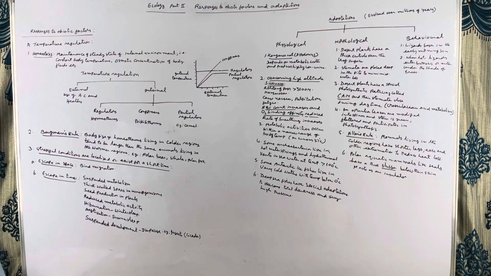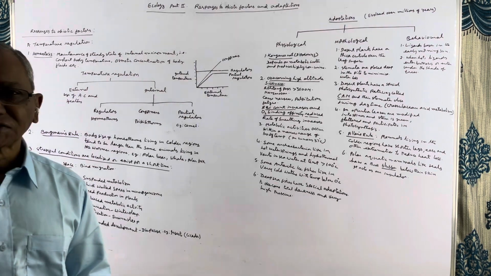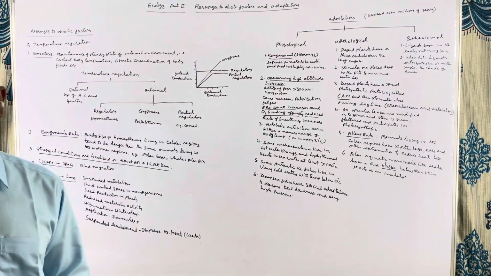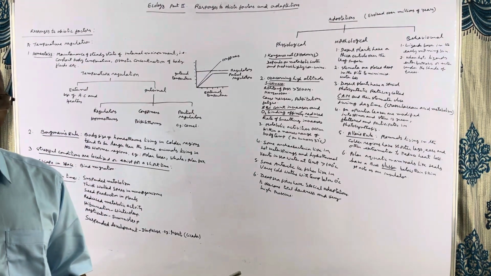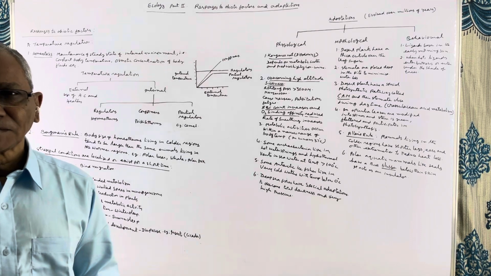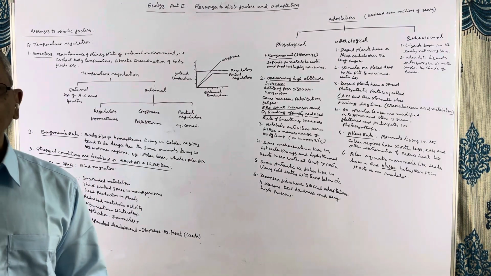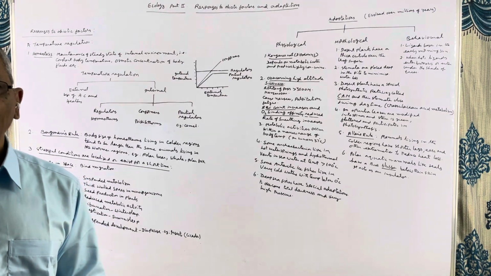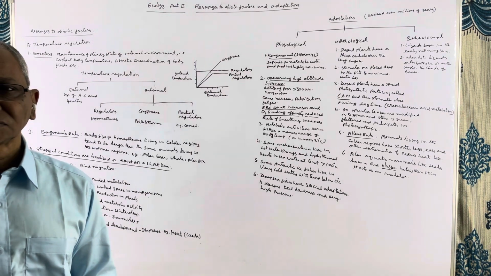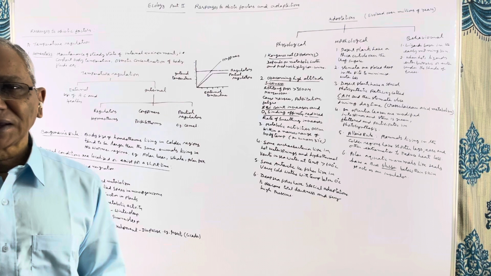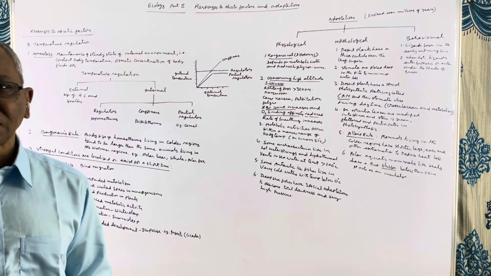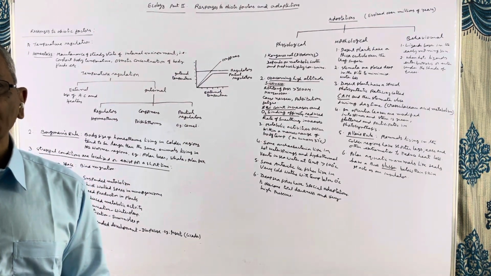So birds and mammals maintain a constant body temperature. As the enzymes are highly efficient at optimum temperatures, in birds and mammals, they work with utmost efficiency. This is the reason why birds and mammals are seen in the polar regions.